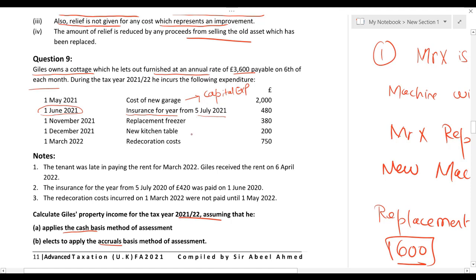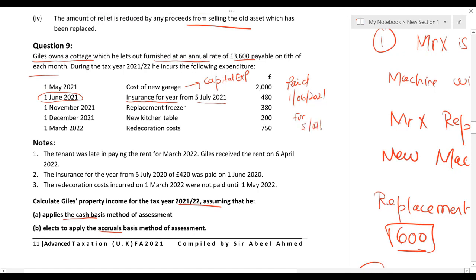Gil has paid property insurance on 1st June 2021, which is for the year, and that year starts from 5th July 2021 and ends at 30th June 2022.